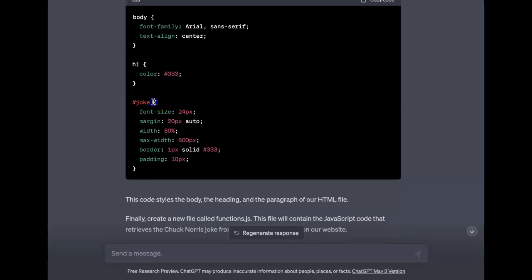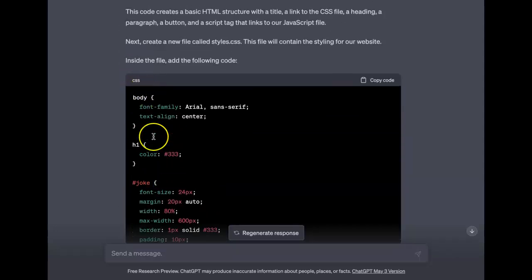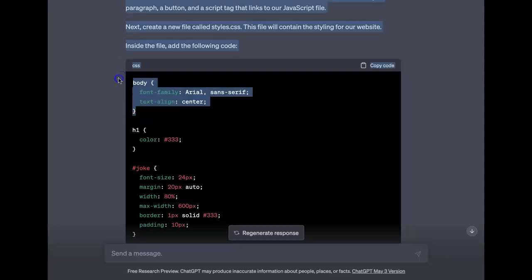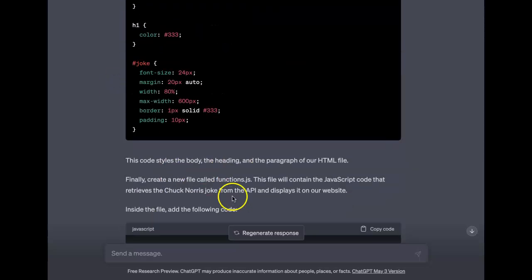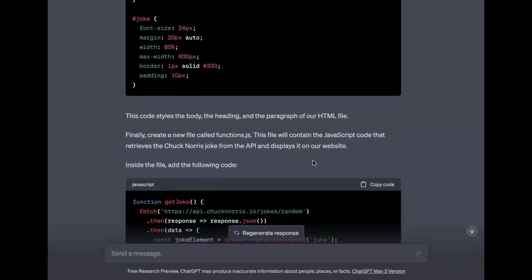So that's how you probably select from your CSS file certain HTML. You specify it in this syntax or in this CSS rule, right? The rules of CSS are you gotta word things a certain way so that you can select and visually change parts of your HTML file. This code styles the body, the heading, and the paragraph of our HTML file.